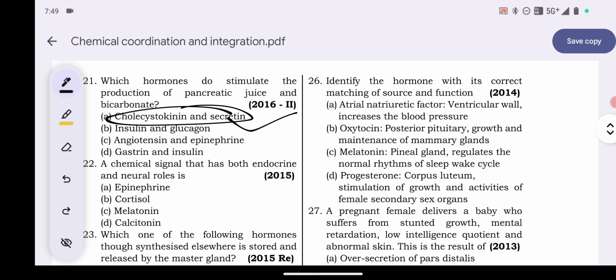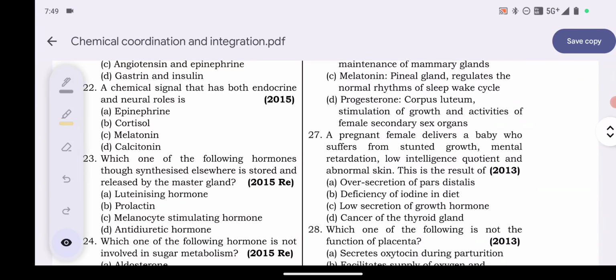So option A is the answer. Next question, question number 22. A chemical signal that has both endocrine and neural role is epinephrine, cortisol, melatonin, calcitonin. So option number A, epinephrine is the answer.